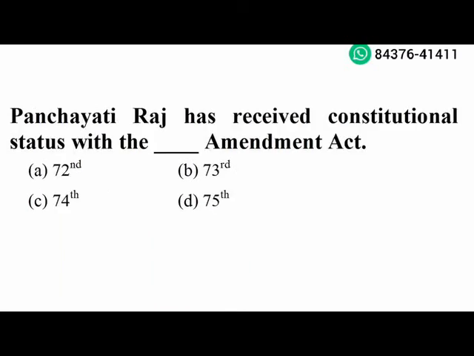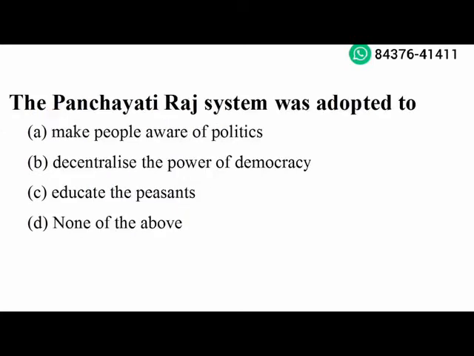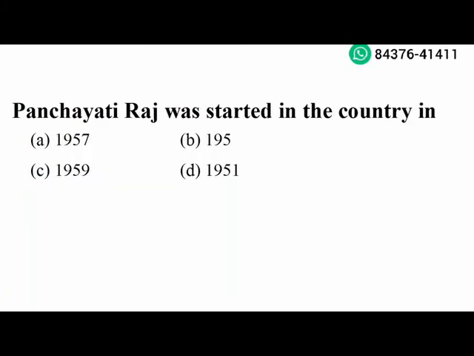Next question. Panchayati Raj has received constitutional status with the 73rd Amendment Act. Option B is the right answer. Next question. The Panchayati Raj system was adopted to decentralize the power of democracy. Option B is the right answer. Next question. Panchayati Raj was started in the country in 1959. Option C is the right answer.